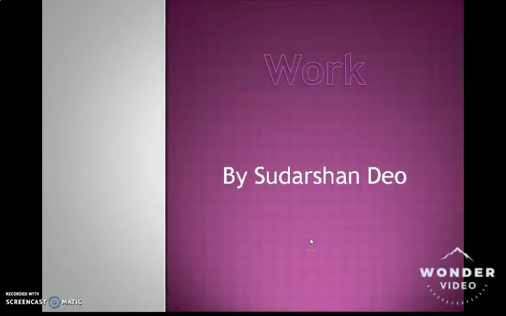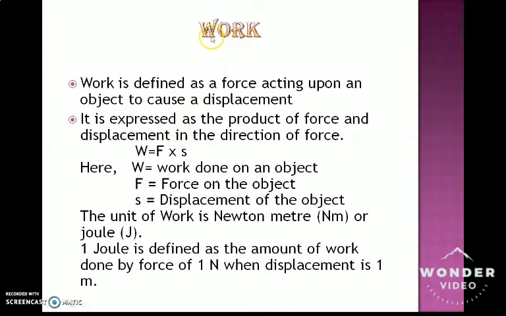Today I am going to discuss the topic of work, the most important topic in physics. Let's begin. Now, what is work exactly? Work is defined as a force acting upon an object to cause displacement. Just remember, we are defining work as a force acting upon an object to cause displacement.